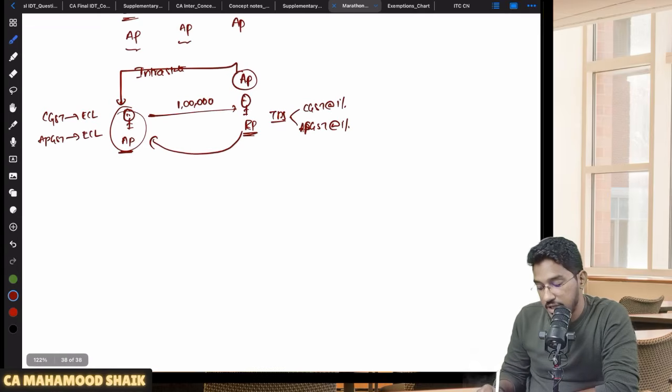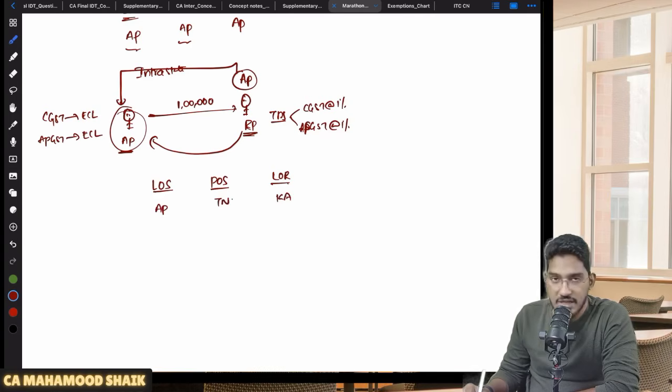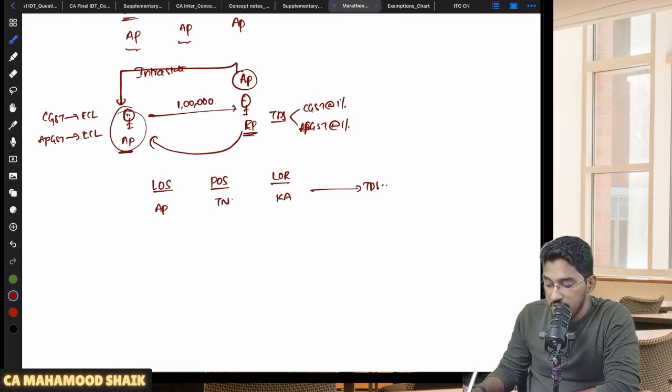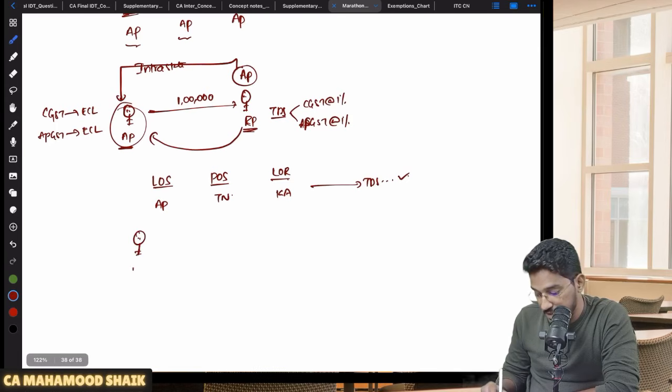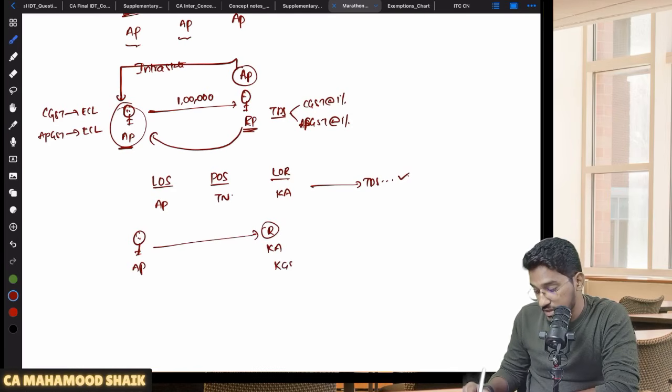Now let me tell you a different scenario. Let us say location of the supplier, place of supply, location of the recipient. Location of the supplier is in Andhra Pradesh. Place of supply is in Tamil Nadu. Location of the recipient is in Karnataka. Will TDS become applicable? Yes. Why? Let me give you a diagrammatic presentation once again. Supplier located in AP. Recipient is located in Karnataka. So he will be registered with the Karnataka state government. Supplier will be registered with the AP state government. Now 1 lakh worth of supply has taken place.